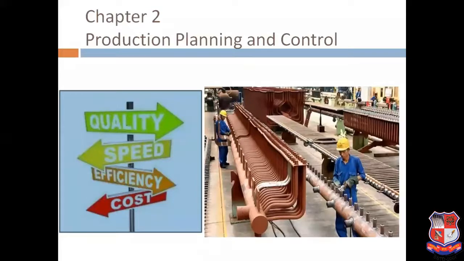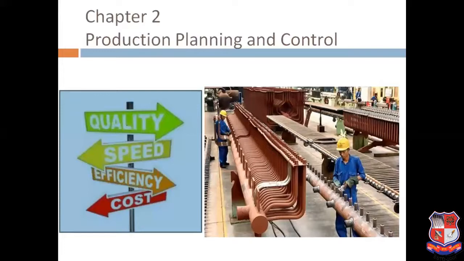So today we will discuss chapter number 2, production planning and control. It is a very important and key department in every mechanical engineering related industry. Once the design comes in, showing which components we need to produce, it is the job, or we can say the opportunity, of the production planning and control department to manufacture that component very easily and effectively, while considering quality standards.